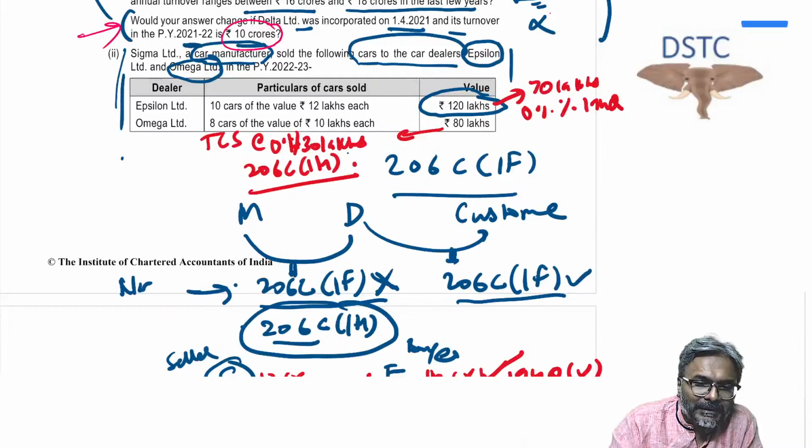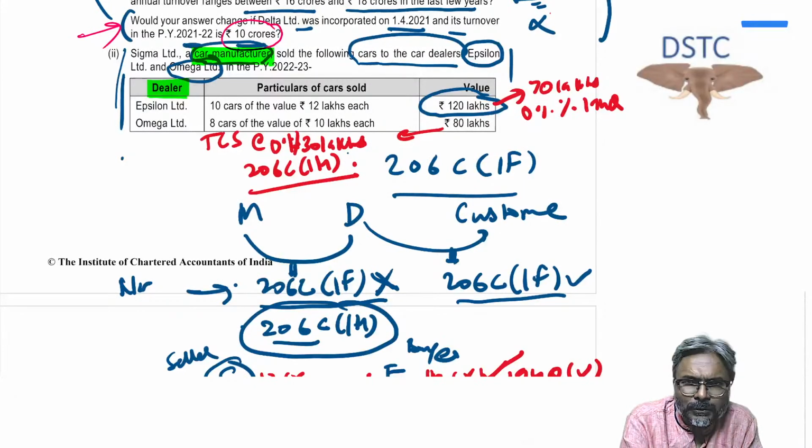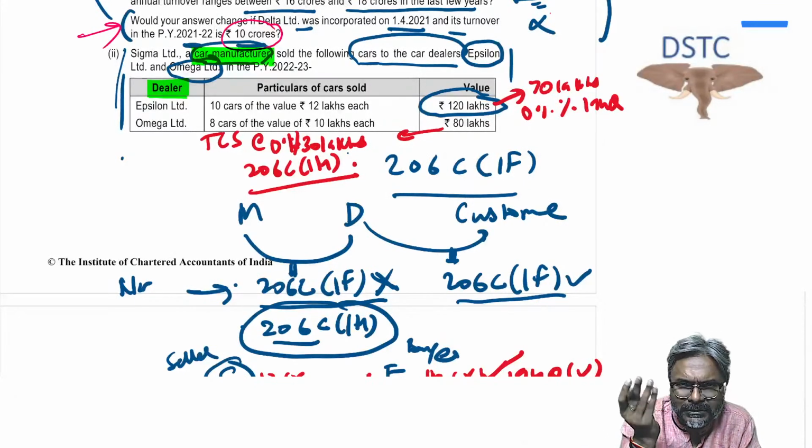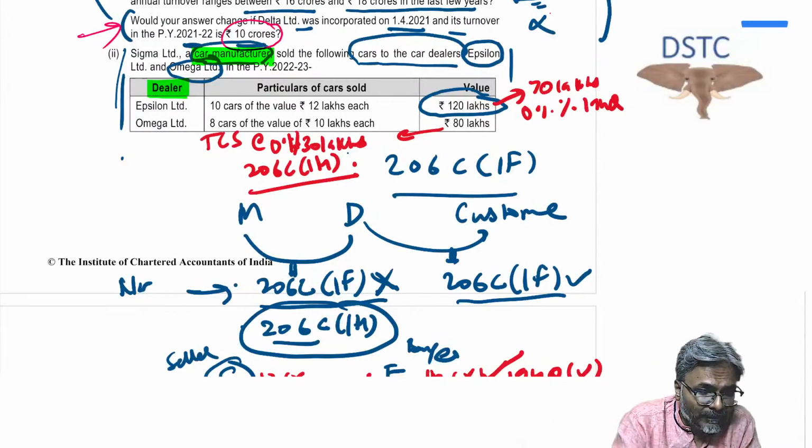Why it will not be collected? It is car manufacturer. That's the reason why we have highlighted manufacturer to dealer. So manufacturer to dealer, students, 206C(1F) is not applicable. Manufacturer to dealer, 206C(1F) is not applicable. Okay, can we go to 206C(1H)? Yes, because TCS of 206C(1F) is not applicable at first place for a sale between manufacturer to dealer. Therefore it will go to the other category. I hope that all of you are clear with this one.